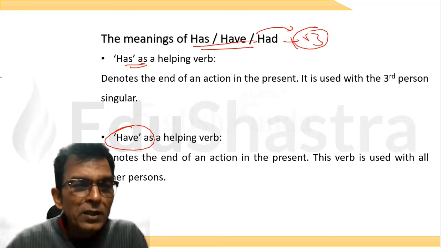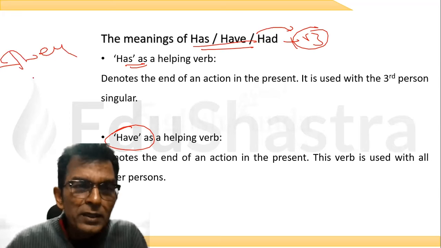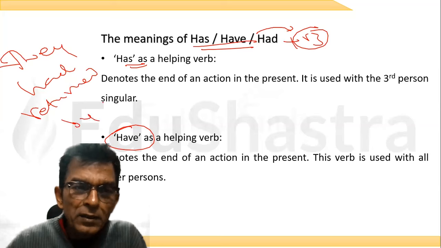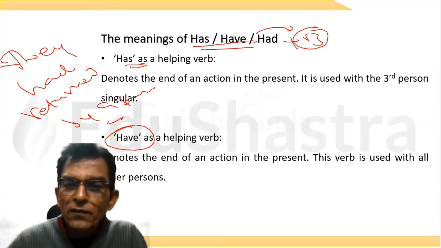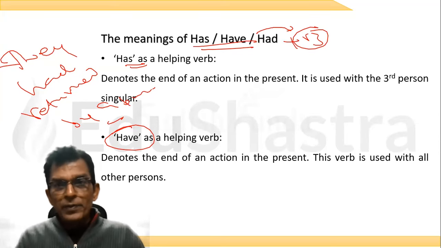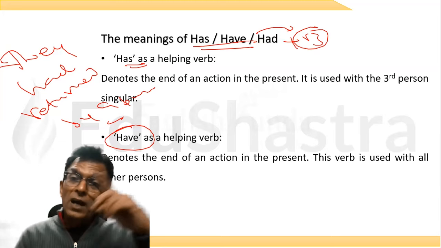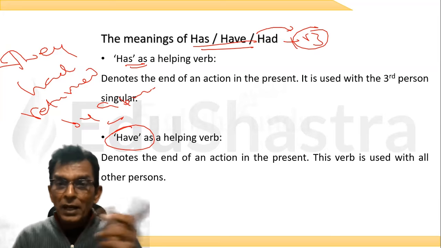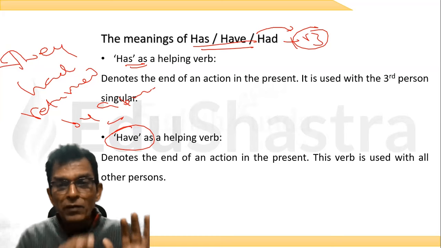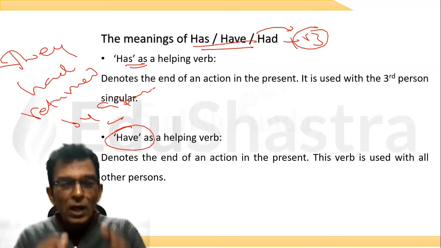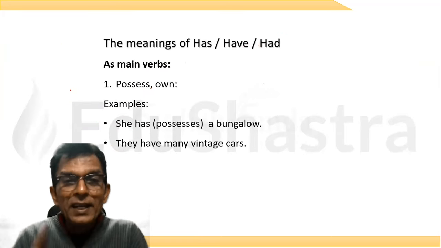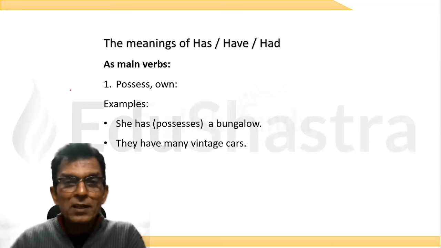Like, look at this. They had returned by 9 p.m. वो 9 बजे तक वापस आ चुके थे. They returned अगर मैं लिखूंगा, वे आए, 9 बजे के पहले आए, 9 बजे तक आ चुके थे. They had returned by 9 p.m. So simply, has, have, had, they are very easy to understand when they come as helping verbs because they take the sense of चुका है, चुका हूं, चुके हैं, चुकी है. That. Okay.